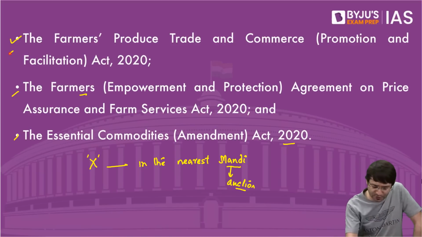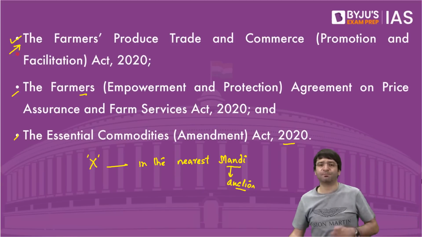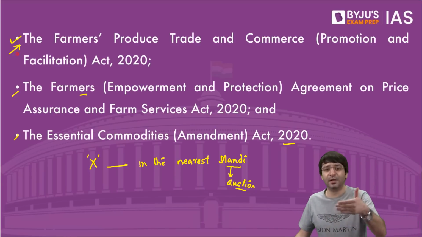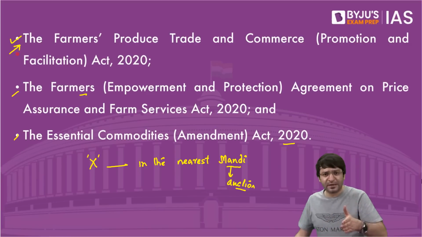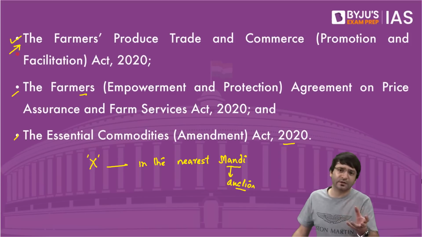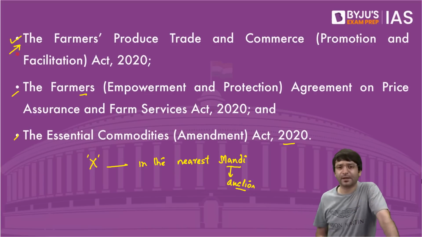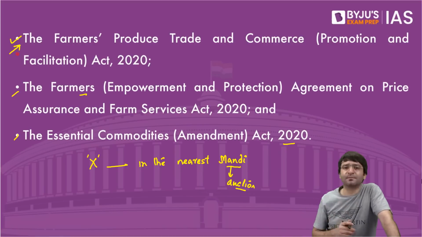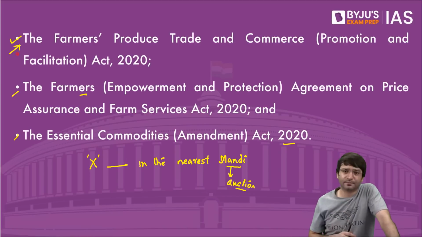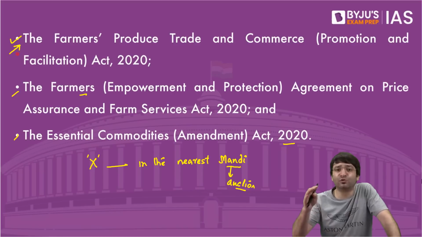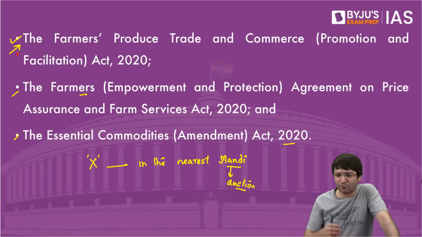But now, when these bills were passed, originally these three laws were passed by way of ordinance. And we have discussed what an ordinance is. Then once the Parliament was convened again, these ordinances were replaced by bills, and these bills were passed in the Parliament. One problem with these laws was that there was no debate, no discussion on these laws. The bills were passed by voice vote.